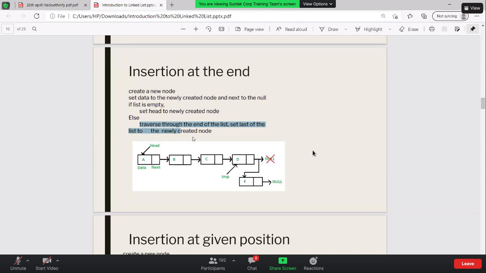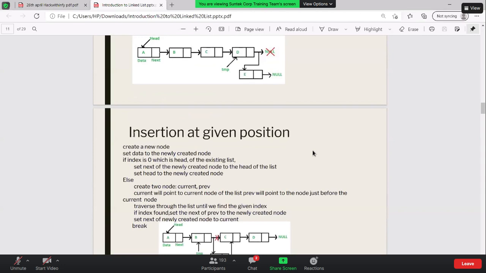Set the last node of the list to point to the newly created node. Whenever I don't define anything, it's always by default pointing to null. There is no need to define null explicitly. If I don't write anything, it's automatically taken as null. So there are four steps for this as well: creating a new node, setting the data, checking the condition, whether it is empty or not. If it's empty, you can call it directly the head. If it's not empty, traverse till the end and make the last node point to this, which is basically this. If I talk about the implementation, right?